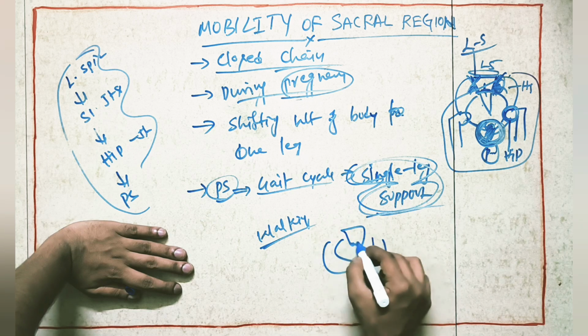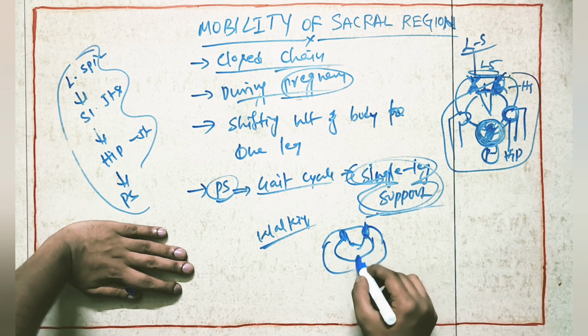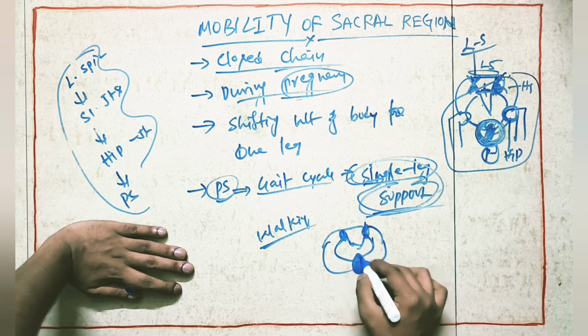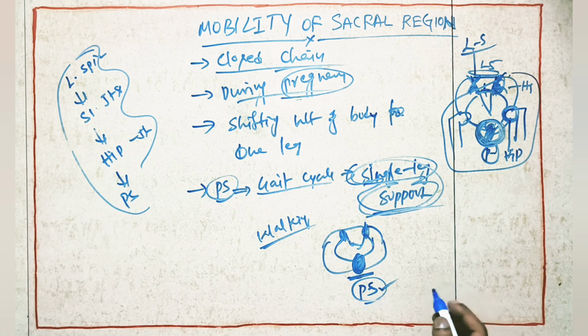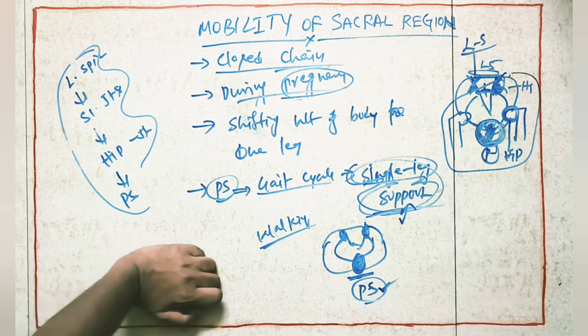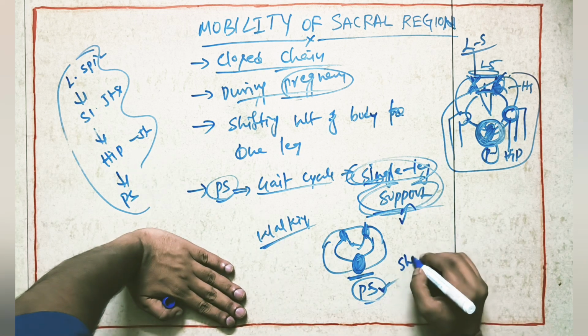So this is the pubic symphysis, this is our sacrum, this is the SI joint. When the person is in single limb support, at that time the movement will happen at the pubic symphysis. Because of this movement, the patient can do single limb support very easily. Which movement? These are the shear forces.